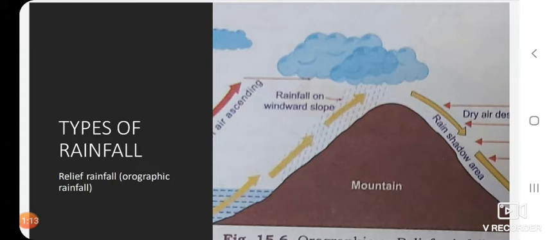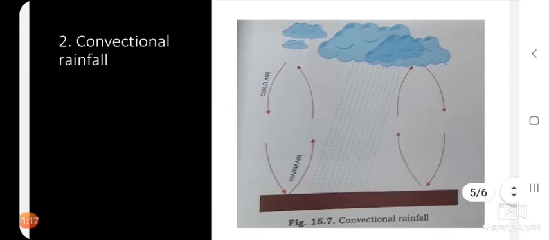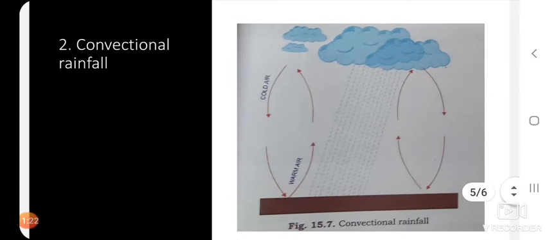The next type of rainfall is the convectional rainfall. How does this convectional rainfall occur? Mostly in the equatorial regions, the high temperature leads to the rapid heating of the air. Such heated air rises in convectional currents.